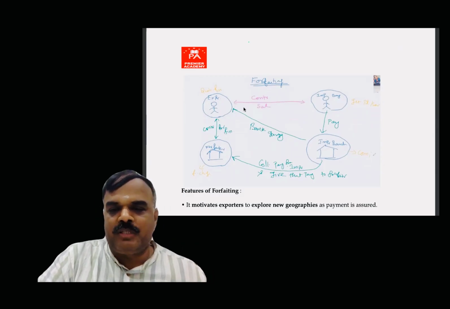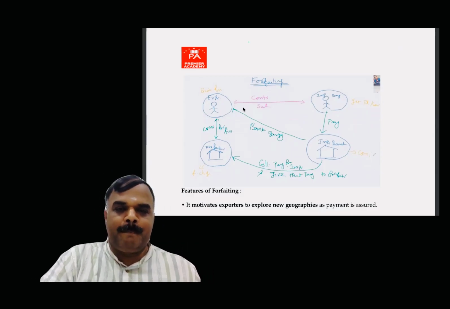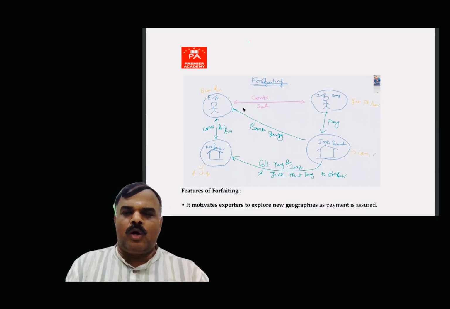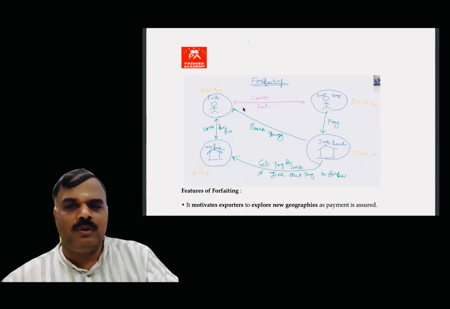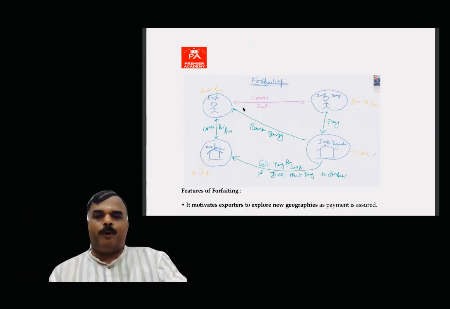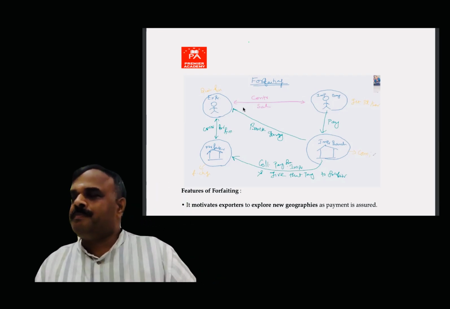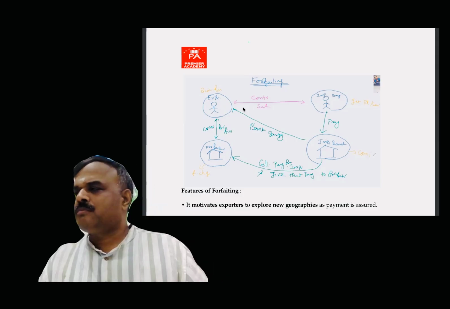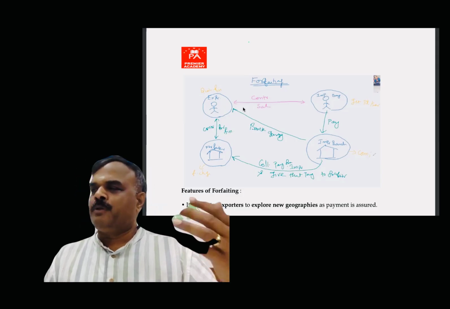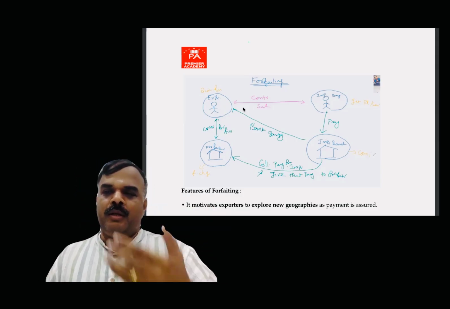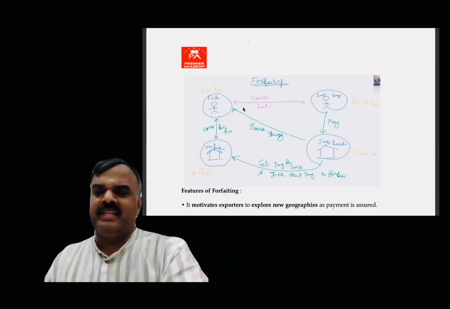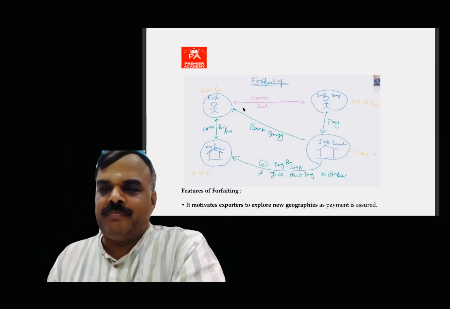Now, with respect to forfeiting, suppose Rakesh is a business person who wants to export a product to a foreign country. Who is the buyer? Geeta madam from a foreign country is going to purchase the product.